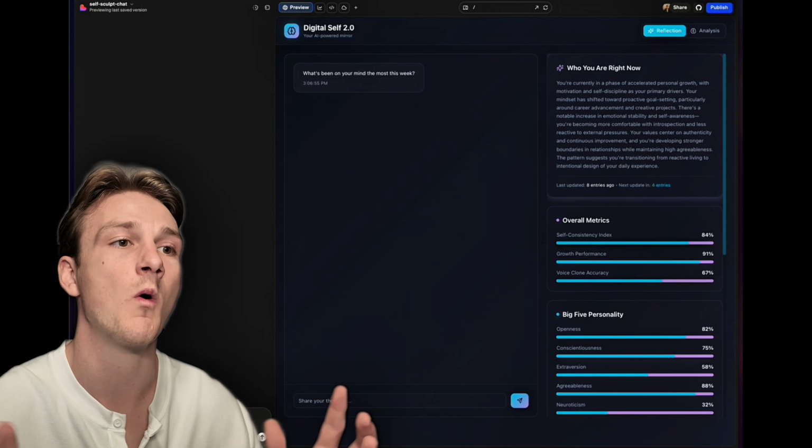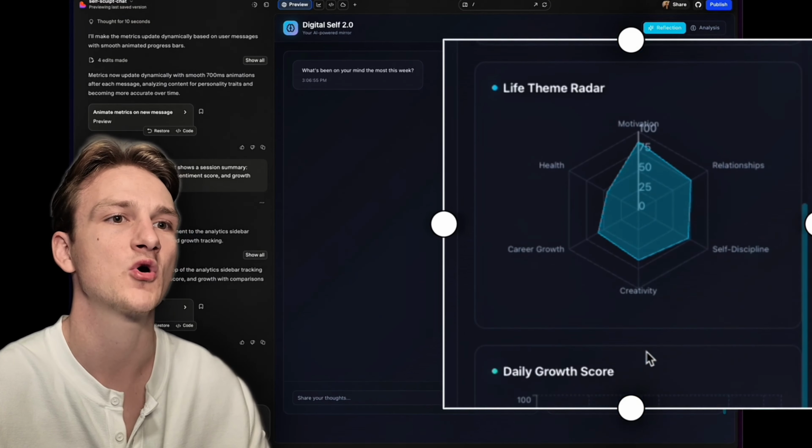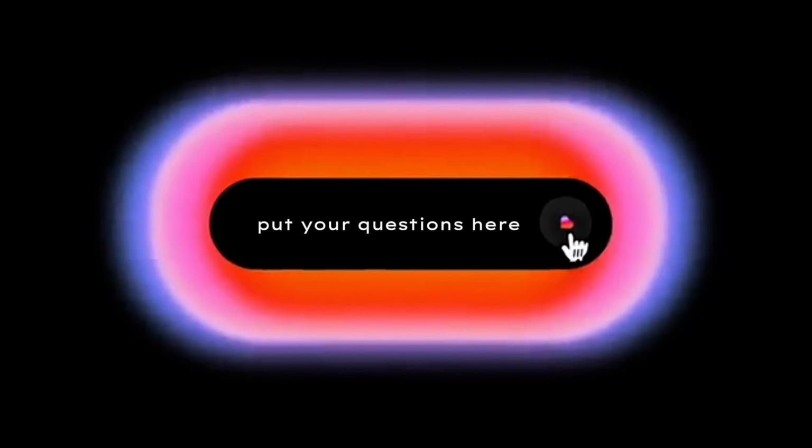All right, so let's look at what we're actually building. Okay, so we've got the chat panel with the message input, personalized dashboard, and even some visualizations. We can see that it's fully interactive and all of the UI elements are live. Now I'm just gonna answer a few more questions and see how intelligent this experience really feels. So now let's make it a little bit smarter. I'm gonna tell Lovable what I want next.